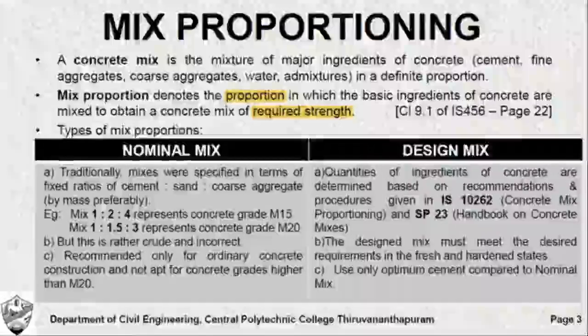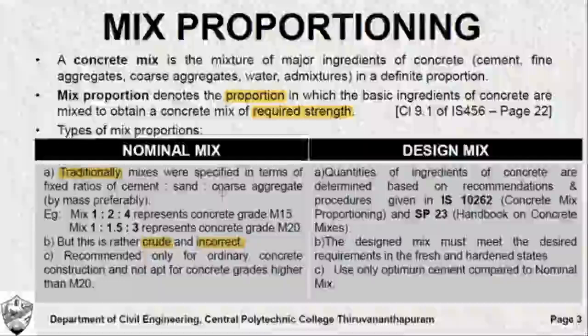You broadly have two types of mix proportions: nominal mix and design mix. We must have a brief understanding. Nominal mix is a traditional kind of mix. It is generally not an accurate method. It is inaccurate. It is a crude method also.